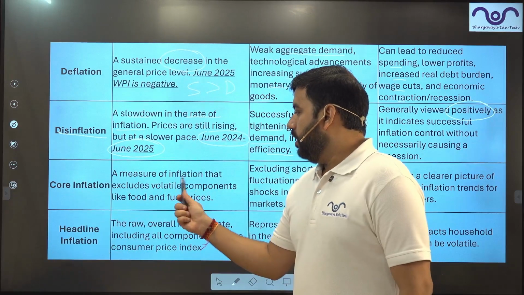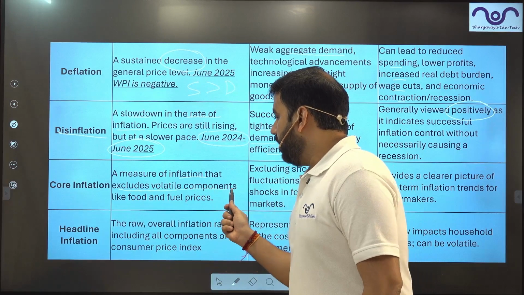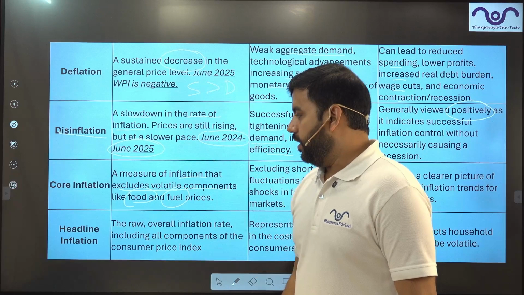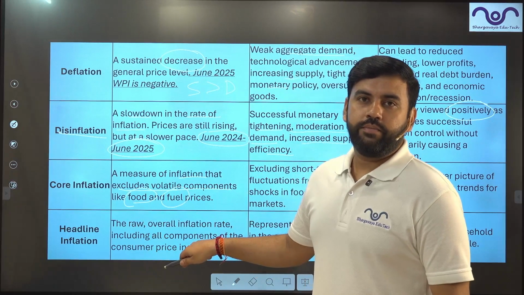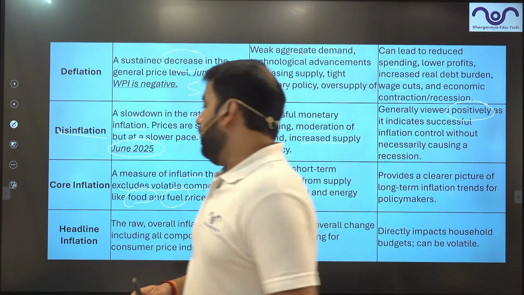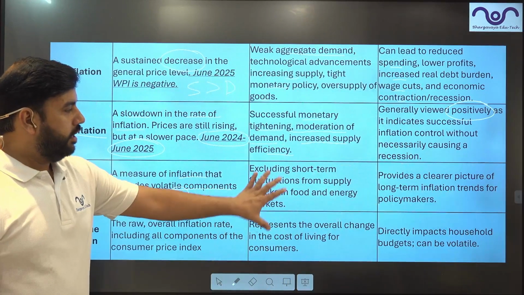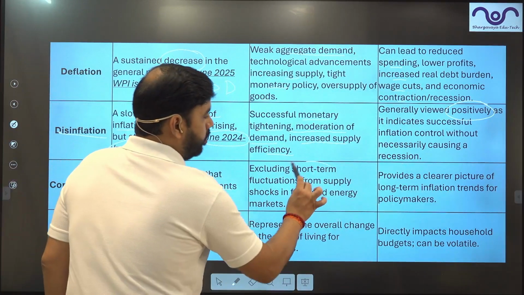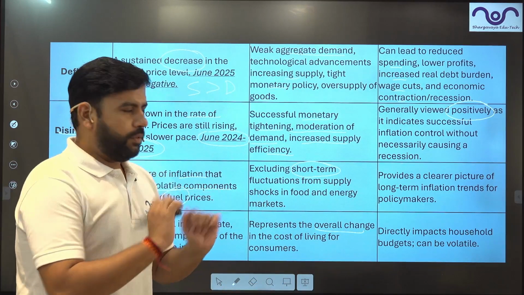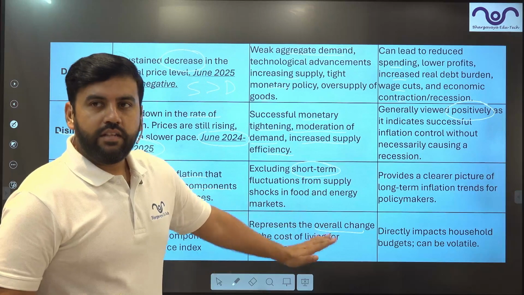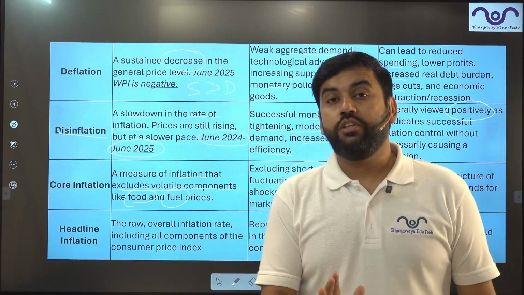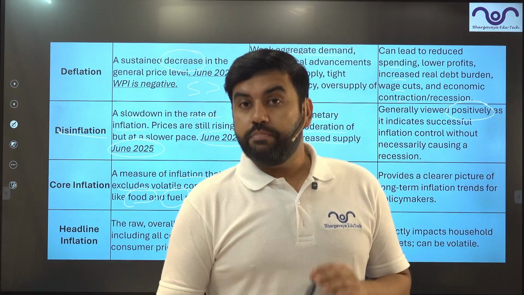Core inflation is inflation that excludes volatile components like food and fuel. Right? So that is excluded. Headline inflation includes everything, even the volatile. Food and fuel are volatile, right? And both of them show short term fluctuation, representing the overall change in the economy. Basically, the last one, which is the headline inflation, is a real identification of the inflation in the country, especially in India.